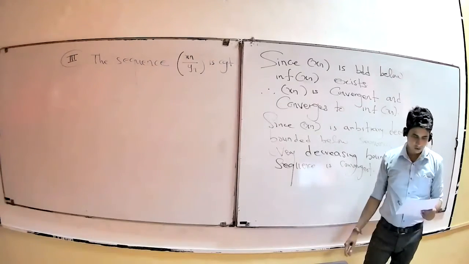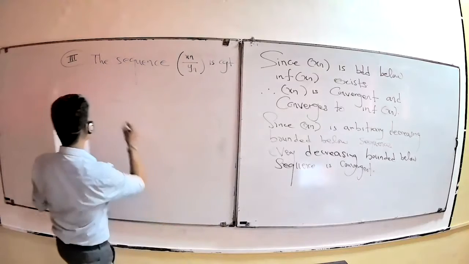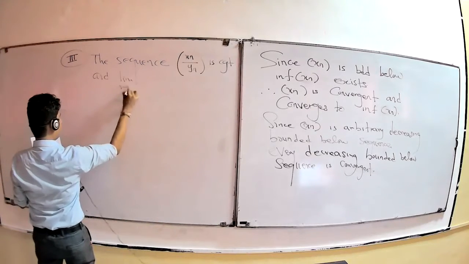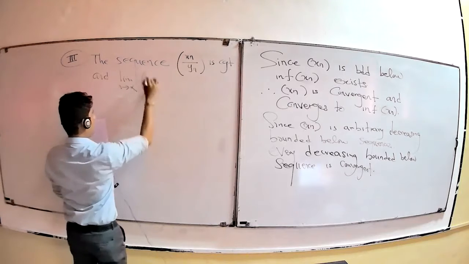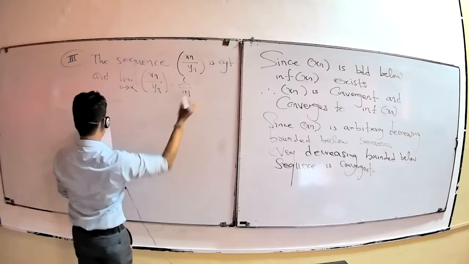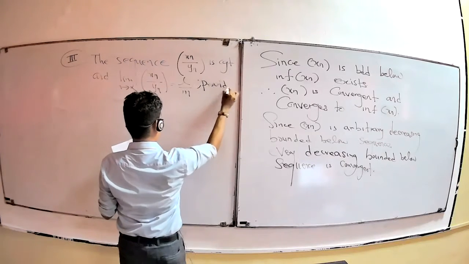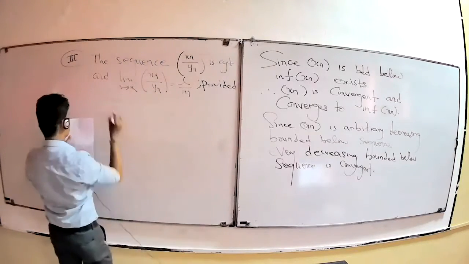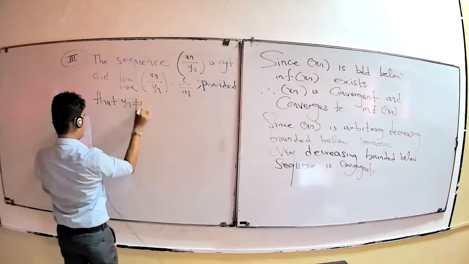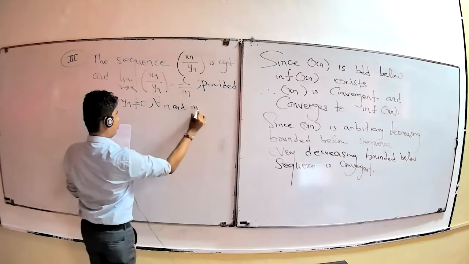It is convergent and the limit as n tends to infinity of Sn over Yn is L over M, provided that Yn is not equal to 0 for all n and M is also not equal to 0.